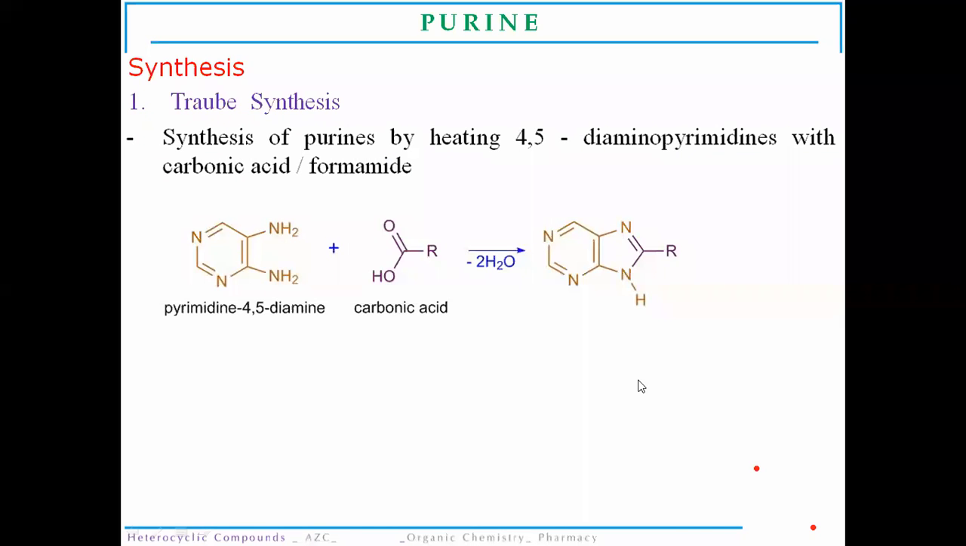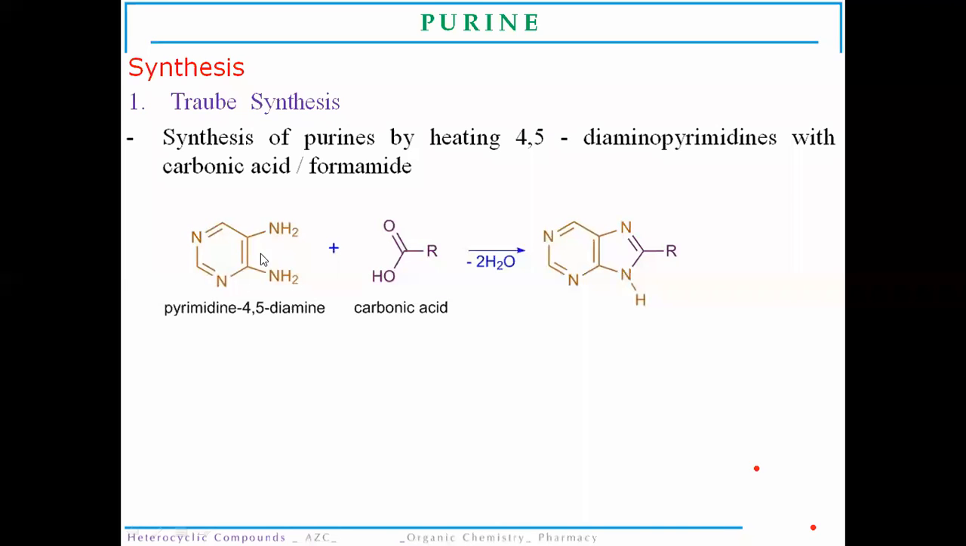Now, the synthesis of purine molecules. Purine molecules can be synthesized by heating 4,5-diaminopyrimidine with carbonic acid or carbamide. When we heat the compound, pyrimidine 4,5-diamine, with carbonic acid, there will simply be a dehydration reaction and ring closure will be done.